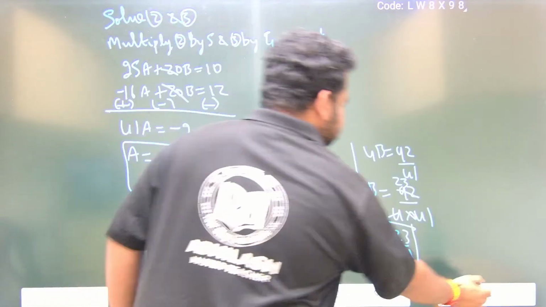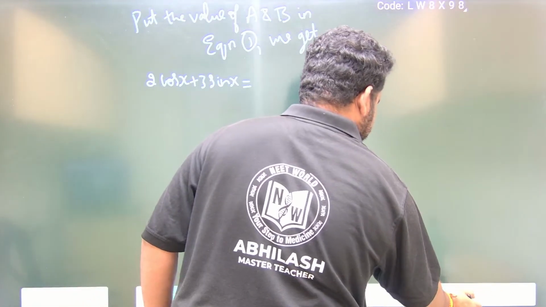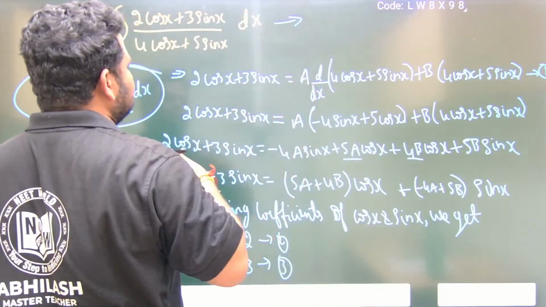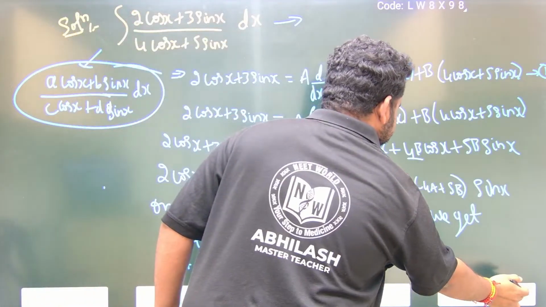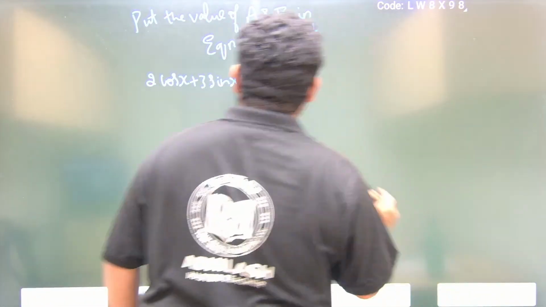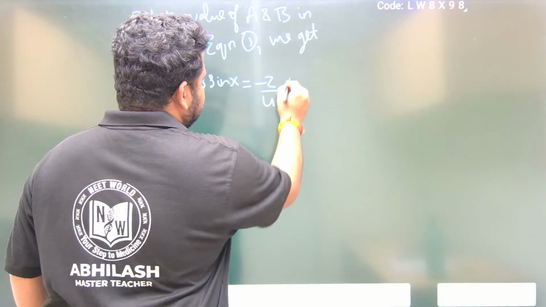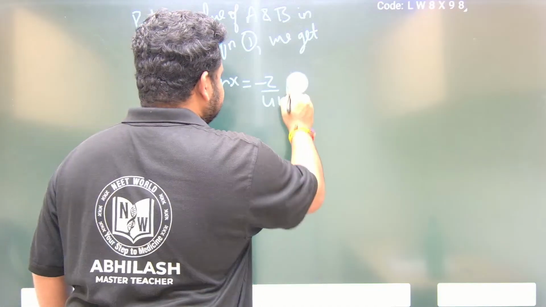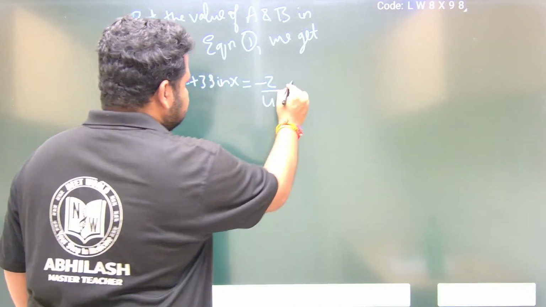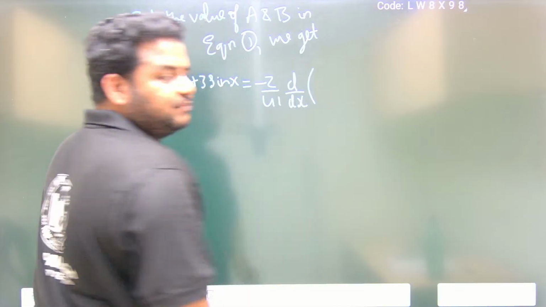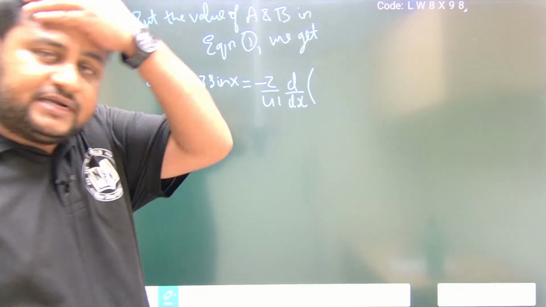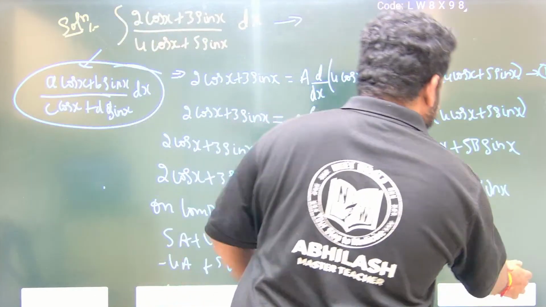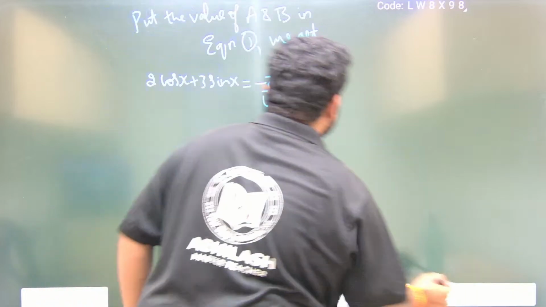Let this be the thing. It is equal to a, which is minus 2 by 41, into d by dx of the denominator. Derivative of the denominator. You have to write the denominator first. What is the denominator? That is 4 cos x plus 5 sin x.